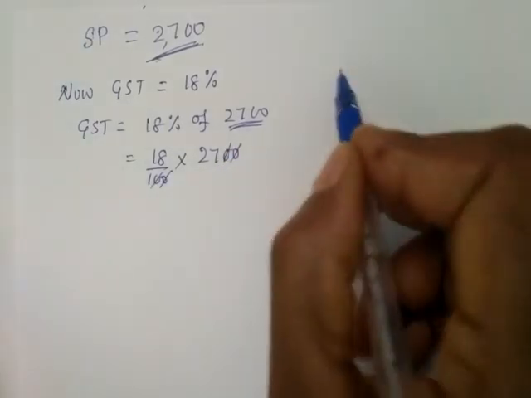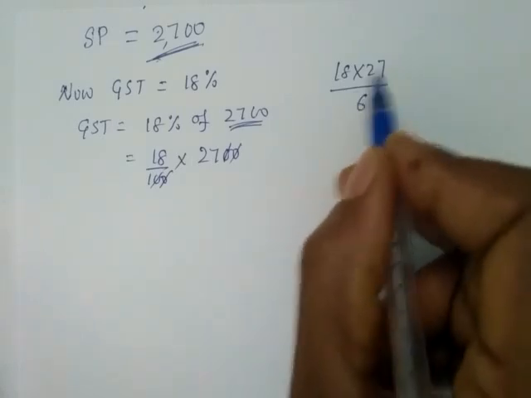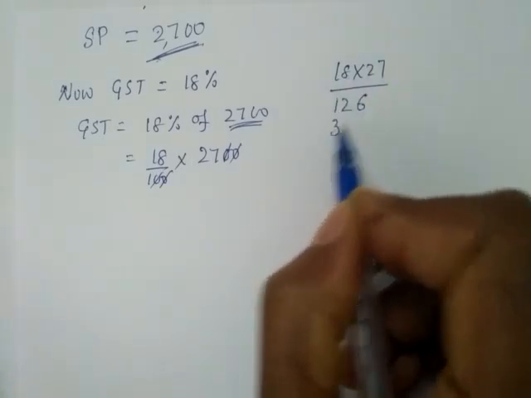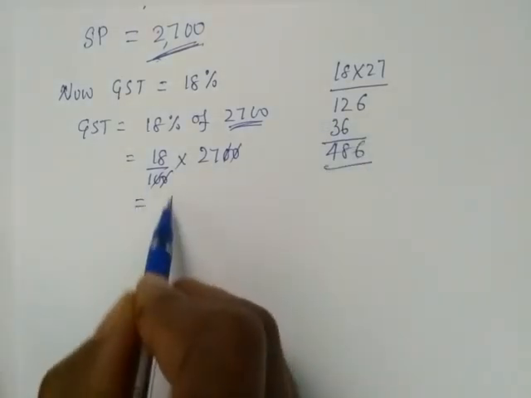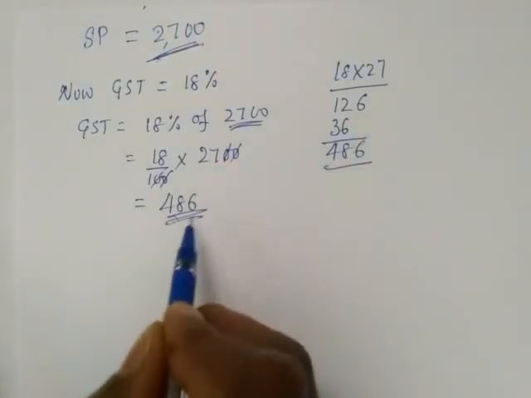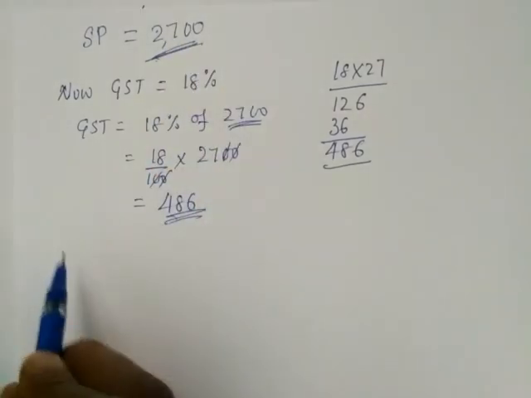Two zeros cancel. This 18 into 27, multiply on the right hand side. It is 126 plus 360, this is 486. So what is the GST amount? 486 rupees. This is the additional amount we need to pay with the 2,700.